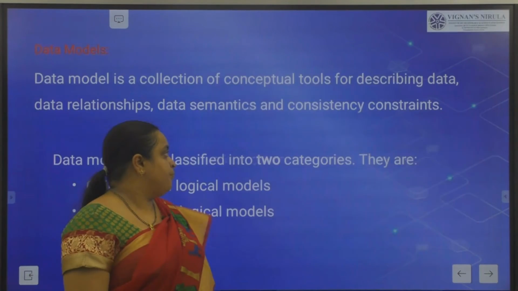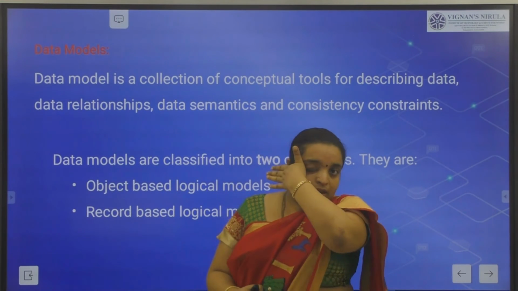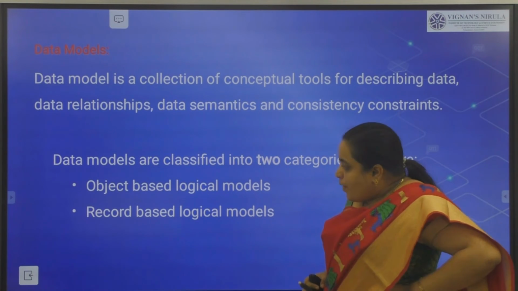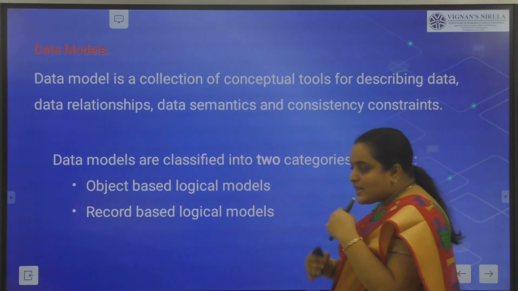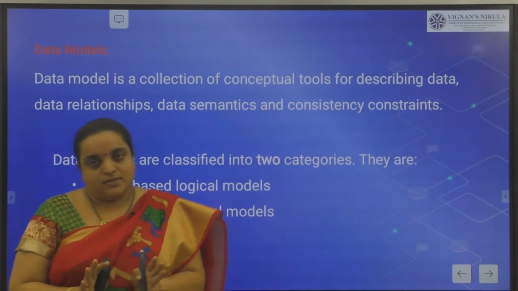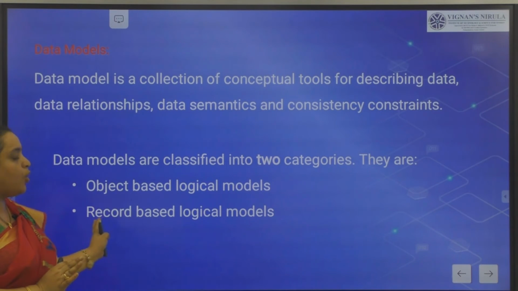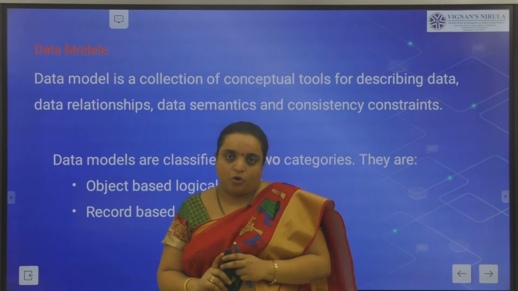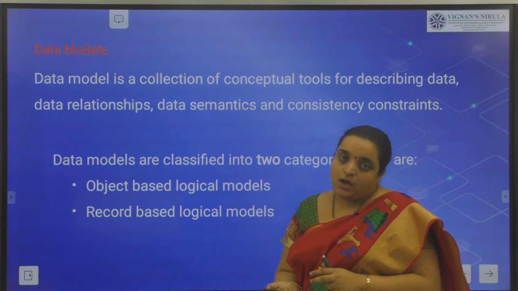Clear? Then, talking about data models. Why do we need data models? Students, a data model is a collection of conceptual tools for describing your data. To describe your data and your data relationships, we need some models. We have two types of data models: the object-based logical model and the record-based logical model.